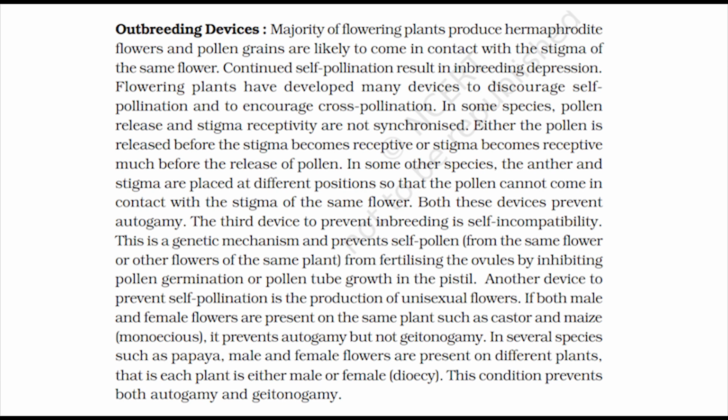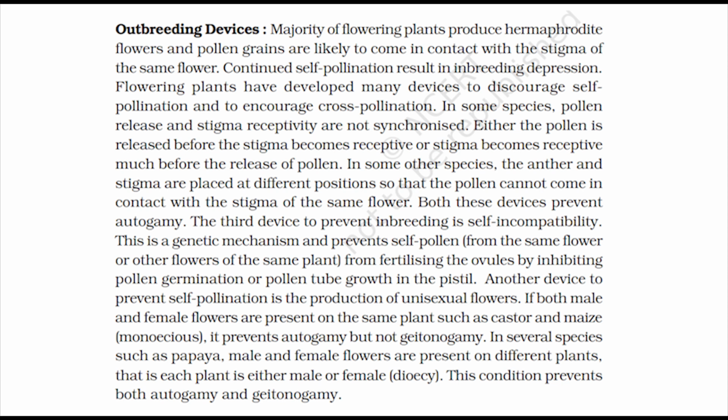Majority of flowering plants produce hermaphrodite flowers, and pollen grains are likely to come in contact with the stigma of the same flower. Continued self-pollination results in inbreeding depression. Flowering plants have developed many devices to discourage self-pollination and to encourage cross-pollination.